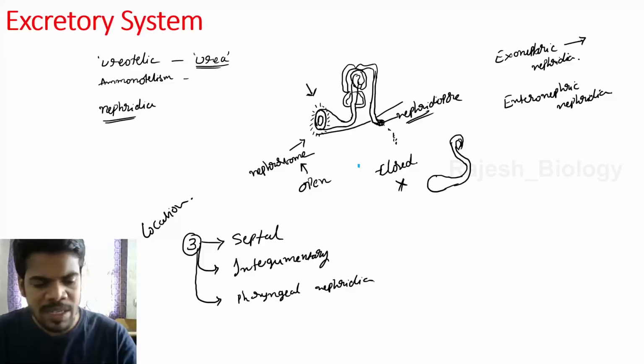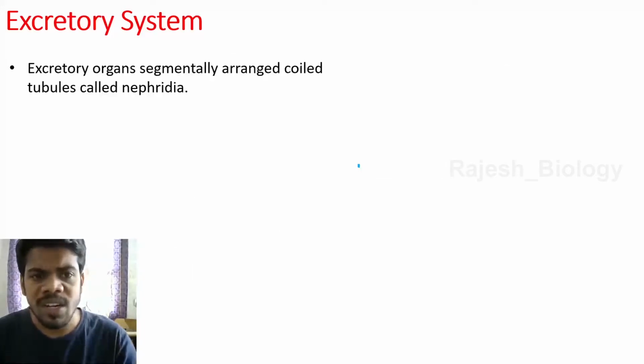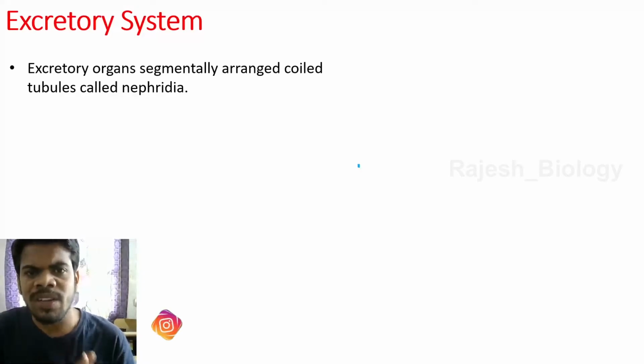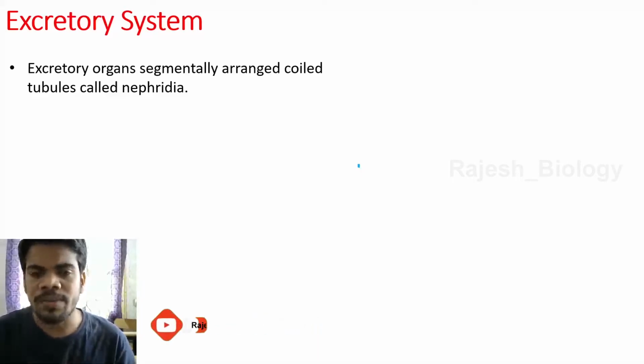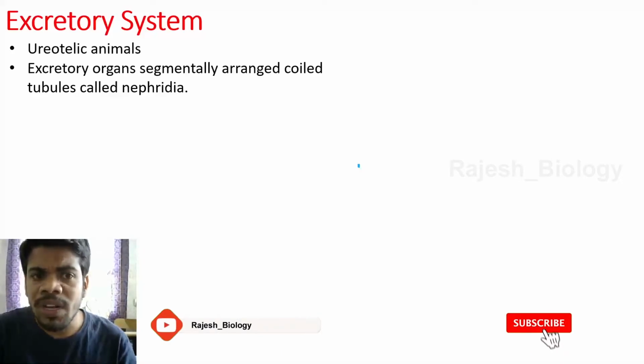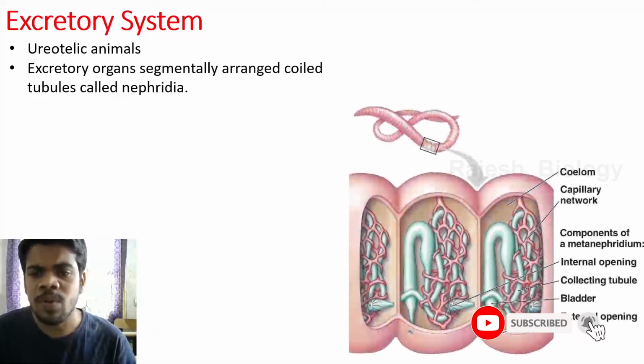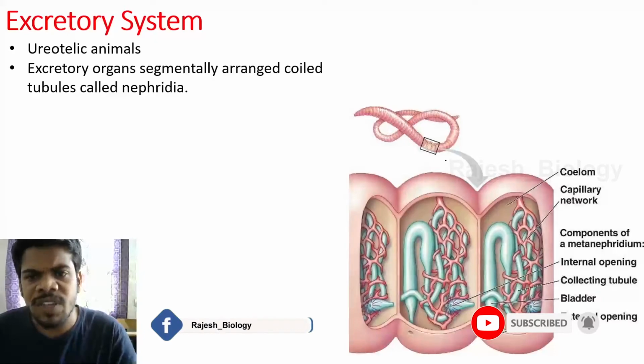Let's see. The excretory organs are segmentally arranged coiled tubules called nephridia. They are segmentally arranged and coiled. These are the segments of the earthworm.